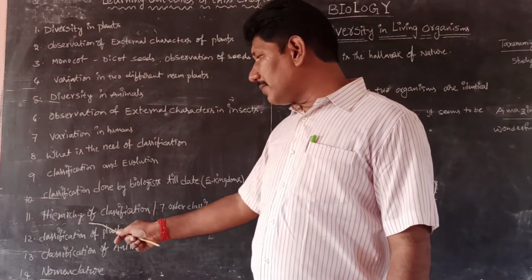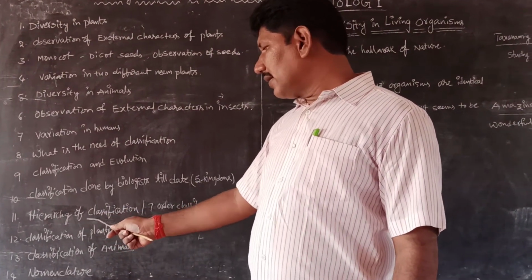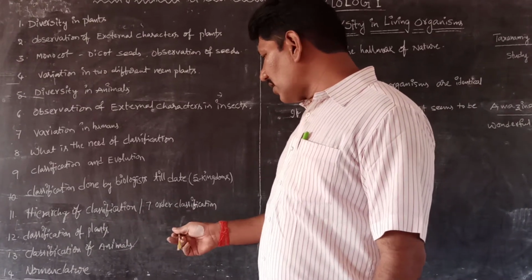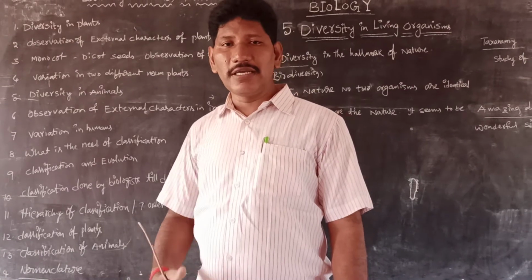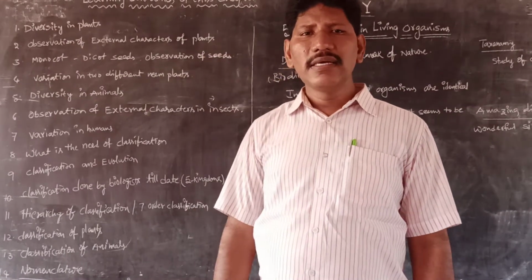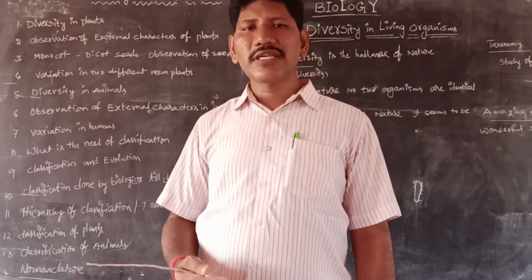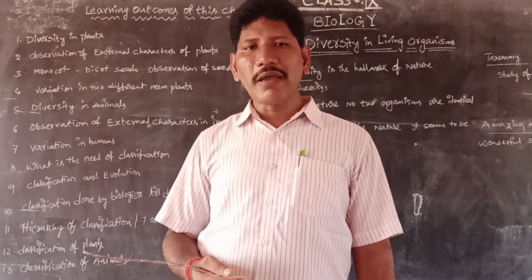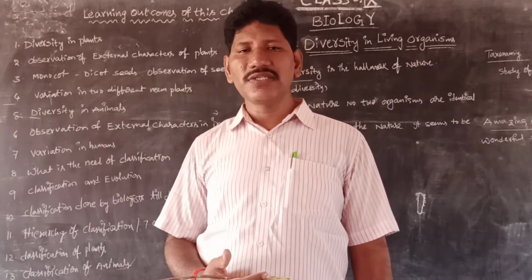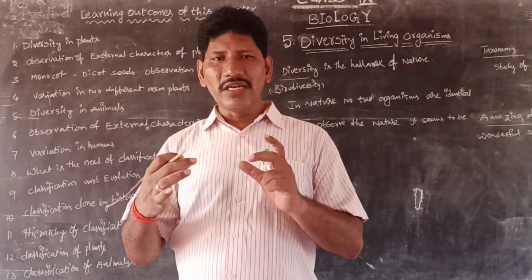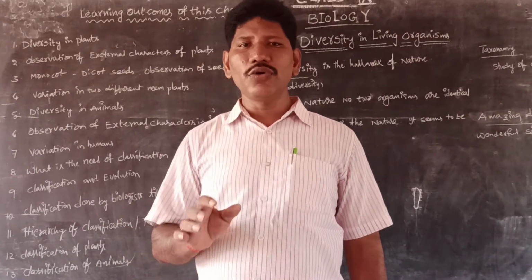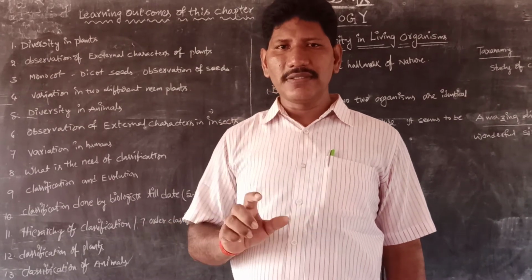Next, hierarchy, based on the hierarchy of classification. It is also called 7-order classification. For example, kingdom, next domain, next phylum, next class, order, family, genus, species. So we are having two names for one living organism. For example, let us take human beings, Homo sapiens.